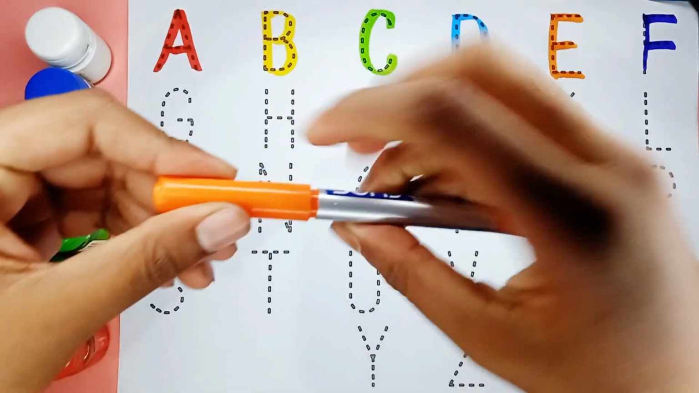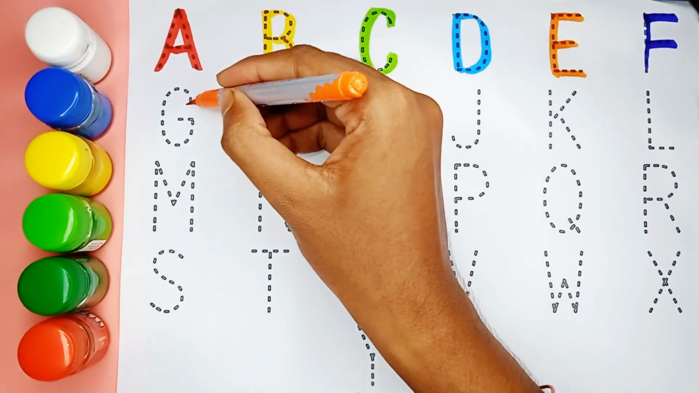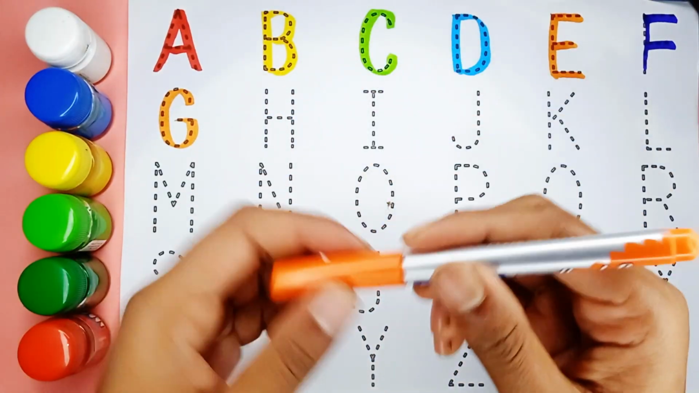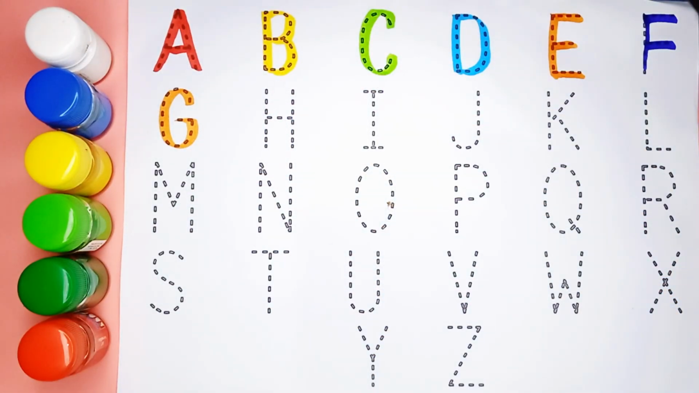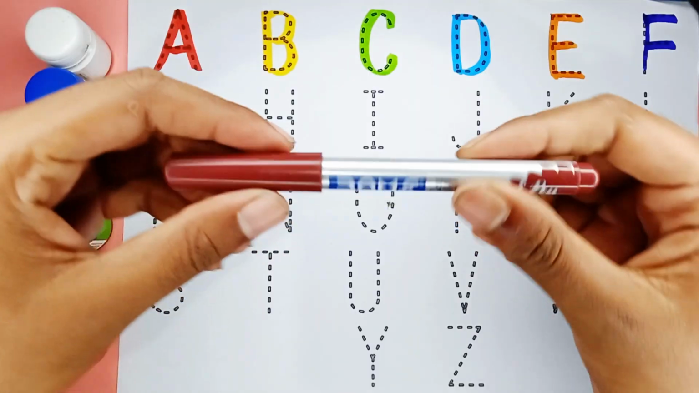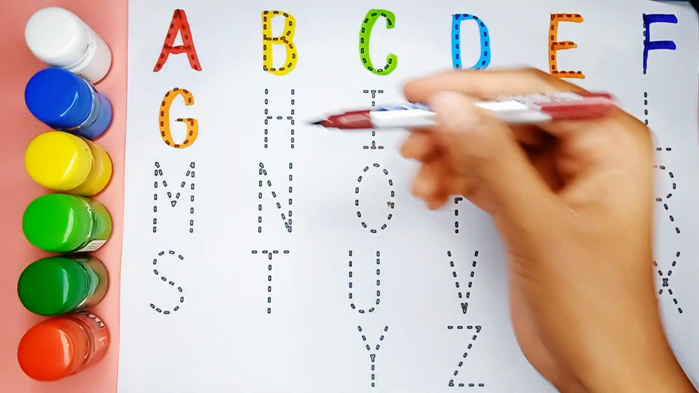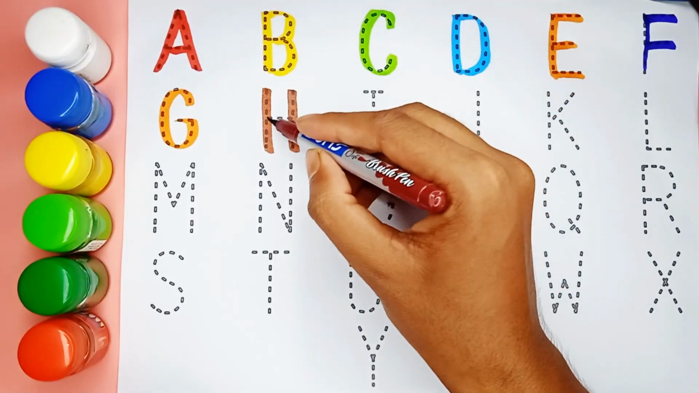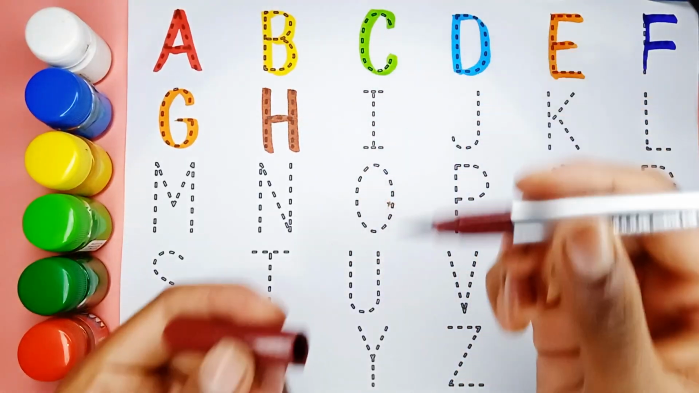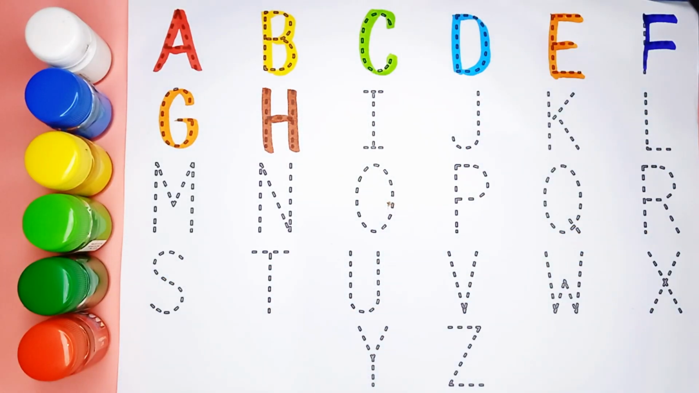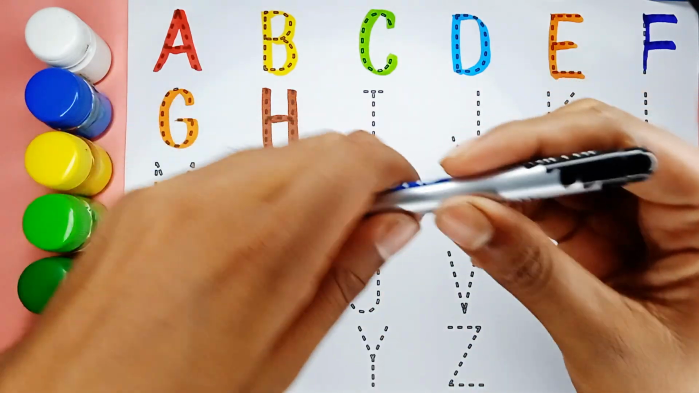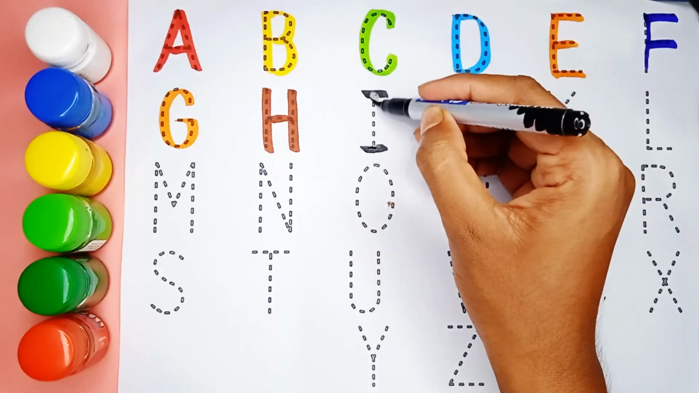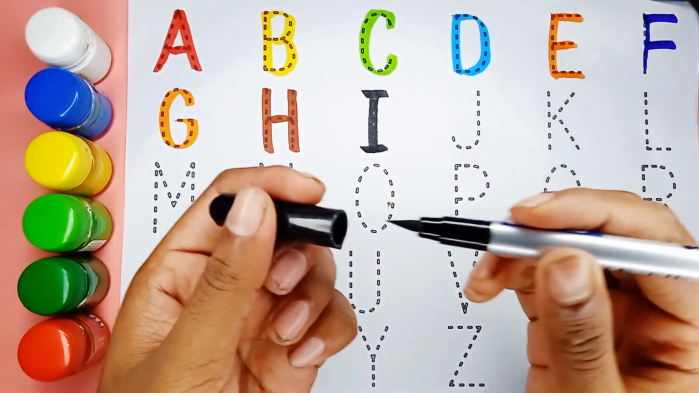Orange color. G. G is for gorilla. Brown color. H. H is for hen. Black color. I. I is for ice cream.